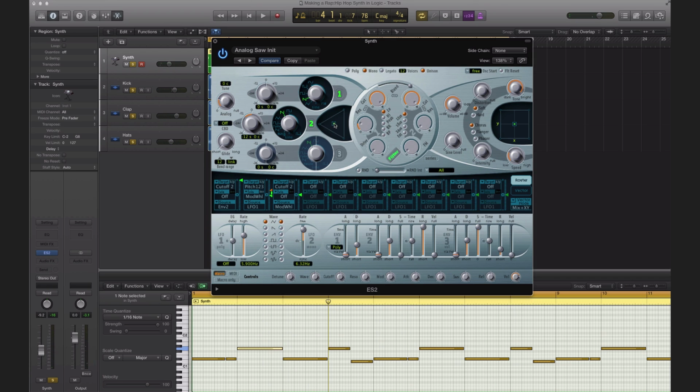All right, so that's good. Next thing we're going to do is go over to this analog section right here, and we're going to pull it up, and you're going to hear the detuning happening in the synth. And bring that up. Now that hoover sound is going to come out.